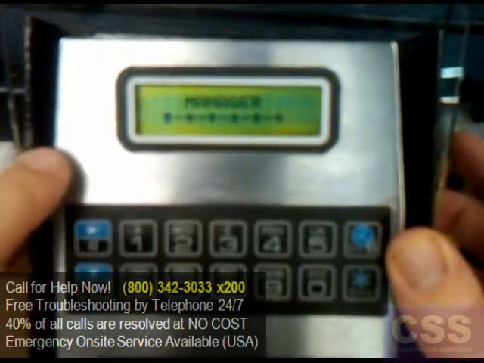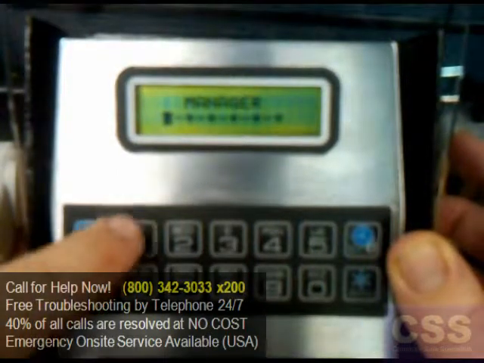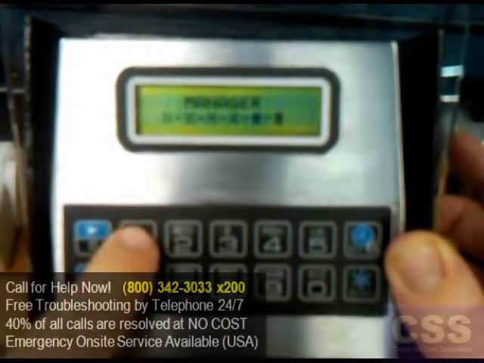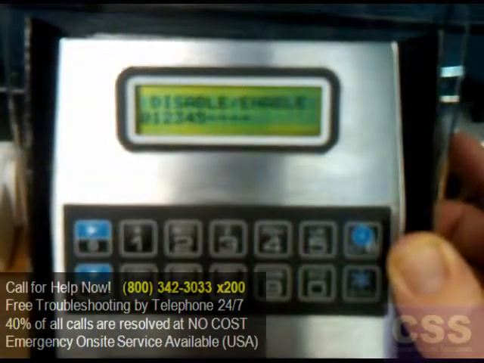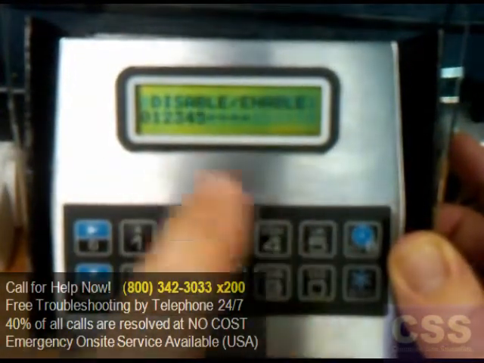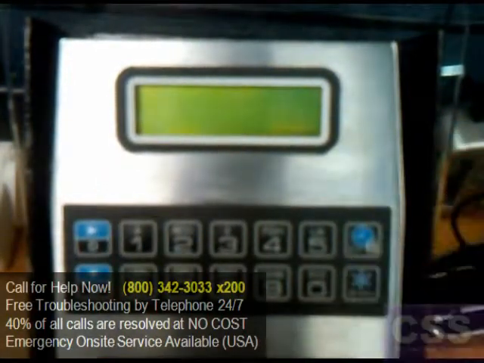Enabling them, it's basically the same procedure. Activate the keypad with the right arrow button, enter the user 0 master code, and then enter in the number of the user you'd like to enable. And they're enabled. Hit escape to exit out of the program menu.